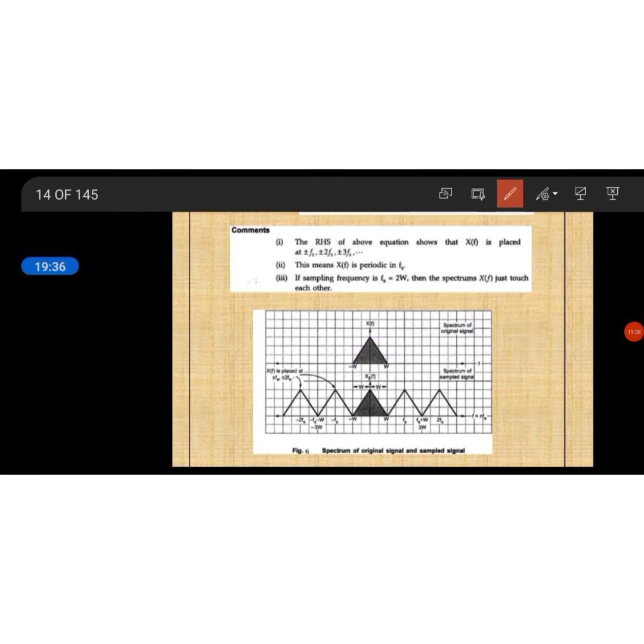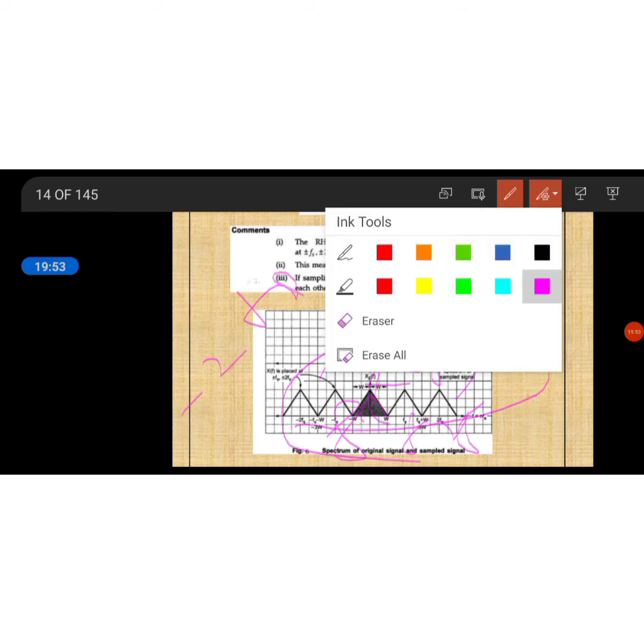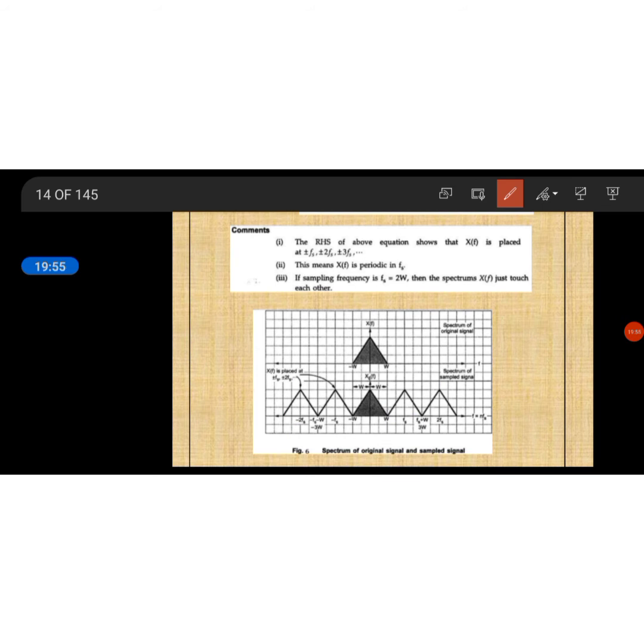The expansion of equation 2 is like this: fs into X(f), 2fs into X(f), minus fs, and so on; we have expanded that equation from minus 2 to plus 2. That representation is here. So this is a band limited signal of W Hz.